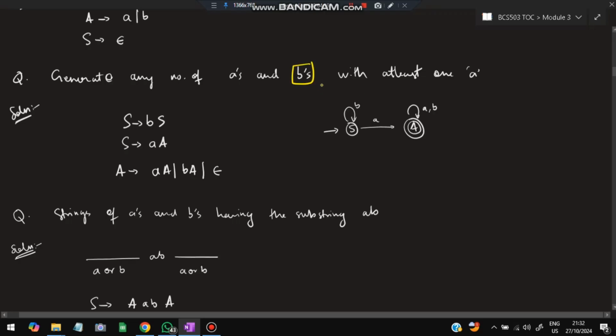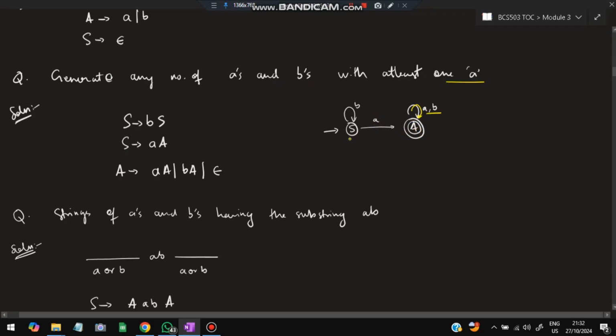So whenever you have this type of question and you're not able to understand how to start, first make the DFA of it. How do you make the DFA? S is the starting state, so make S here and make a DFA for this question: A's and B's with at least one A. So on B there will be a self loop on S, and whenever an A comes, it will reach the final state, and in the final state any number of A's and B's are accepted, because at least one A is the condition.